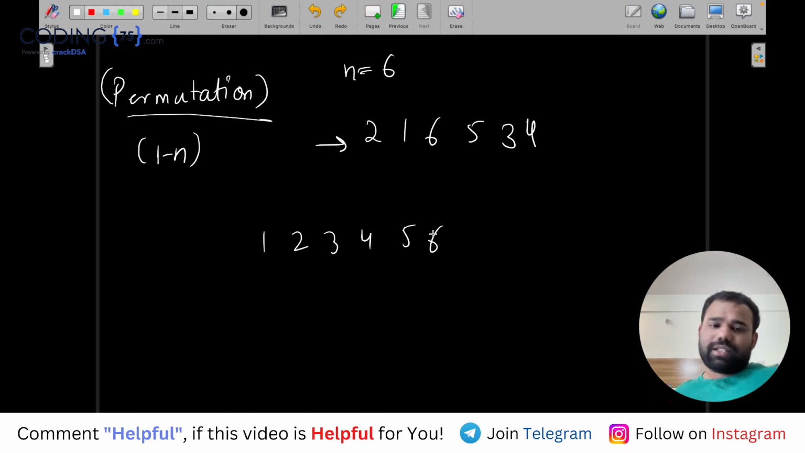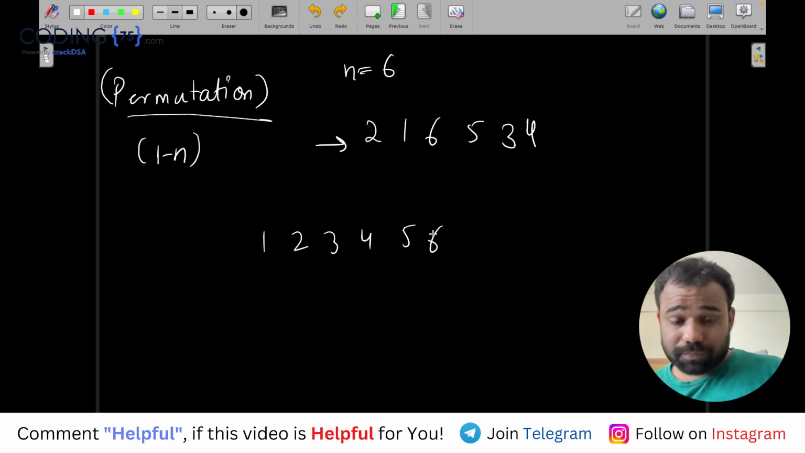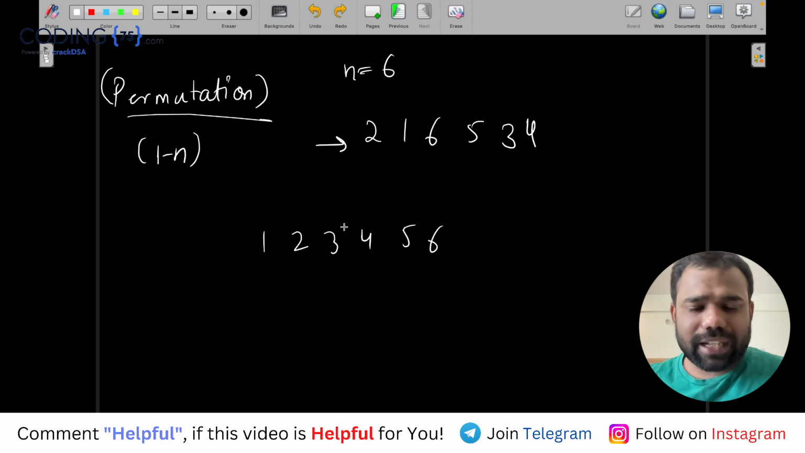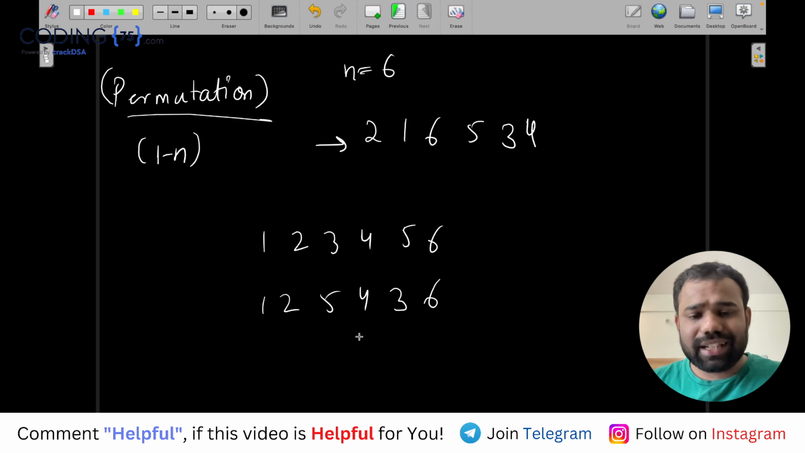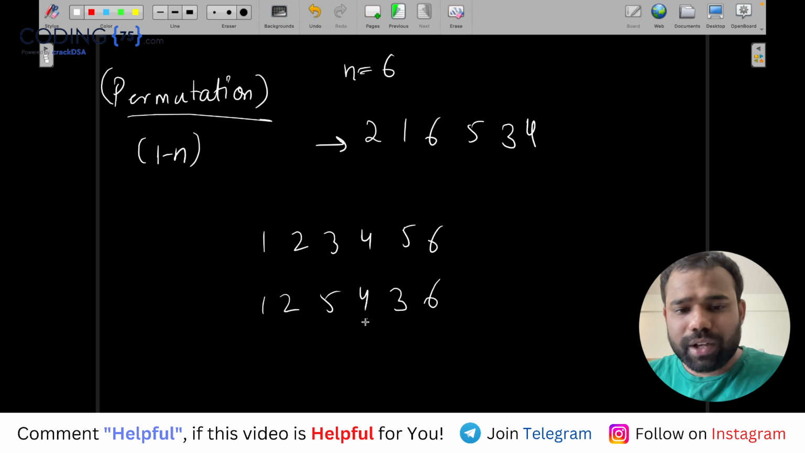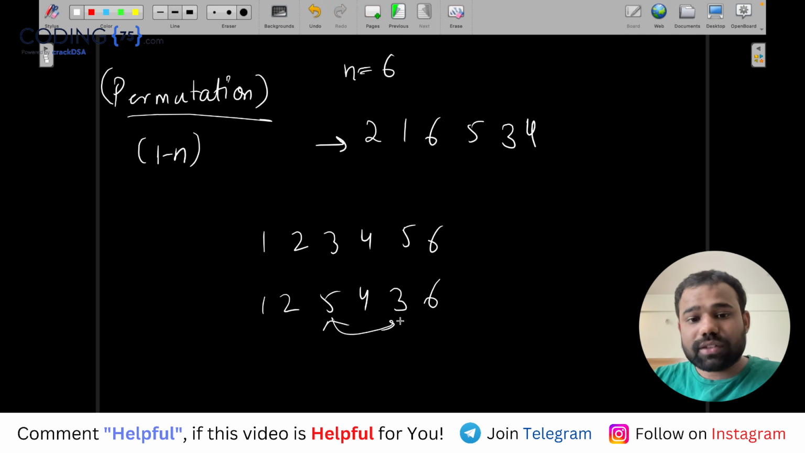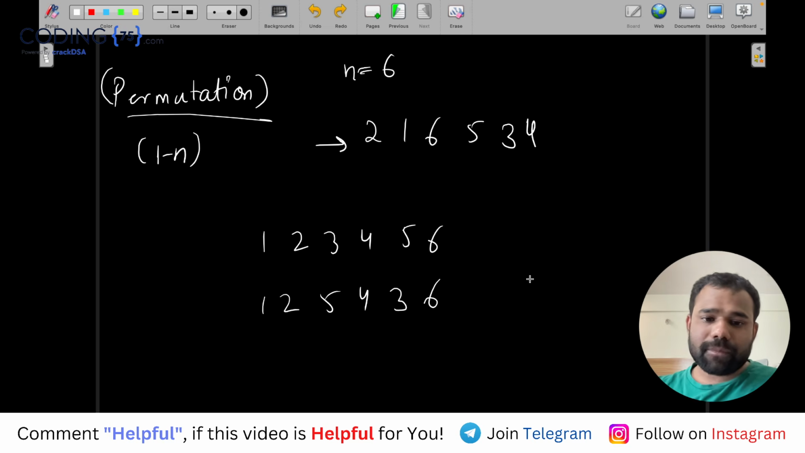So that is a permutation. Now guys, there is something called inversions in a permutation. Now what are inversions in a permutation? It is when there is any pair in the permutation whose first value is greater than the next value. Let's say if I swap these two, you can see that multiple inversions are formed. 4 and 3 is also an inversion because 4 is greater and 3 is smaller. 5 and 3 is also an inversion. So some inversions got created in that array.